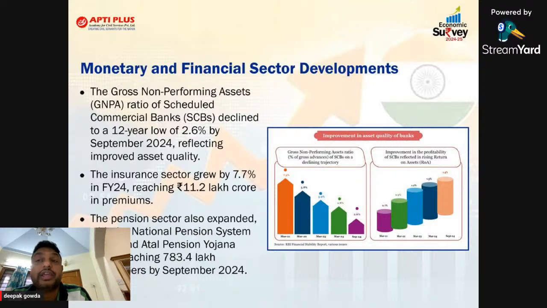Orange color is again indicating above 7%. Now it came down to 2.6%, sir. It's a good one. Second, sir, even in the financial sector, the insurance sector.